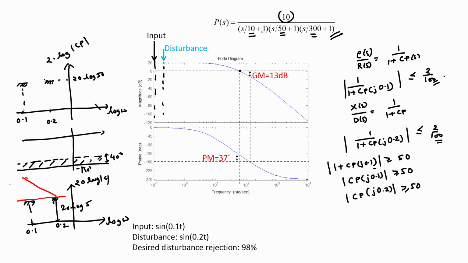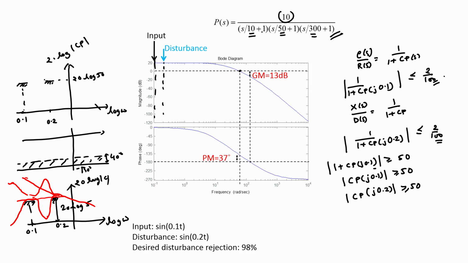I can even have a trend where it was higher there, it comes down, it goes up again, and then it comes down back, and so on and so forth. It can even be lower than 5 at other frequencies, just come up to 5 at this frequency and then come down below 5 at intermediate frequencies, come back up to 5 at 0.2 radian per second and then do something else after that. So, as you can see, there are infinitely many controller structures that are possible because their performance has been specified at only 2 frequencies.